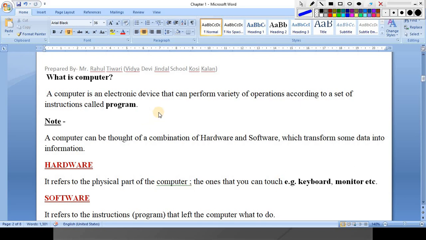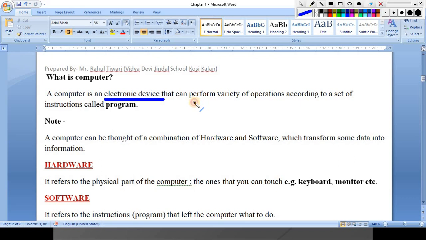Right now I am teaching you with the help of some software only, some program only. So a computer will be able to work with the help of software or a program. Your mobile will be able to work if software or a program is installed. So the same thing is here, but the first and main thing is that it is an electronic device.